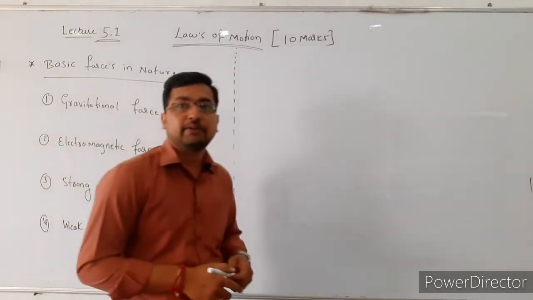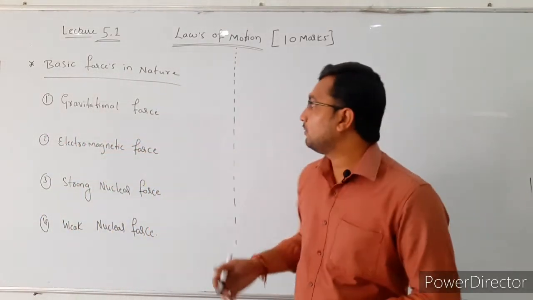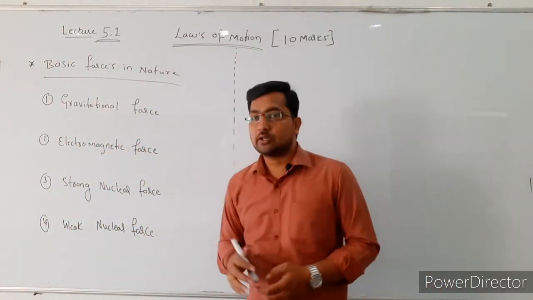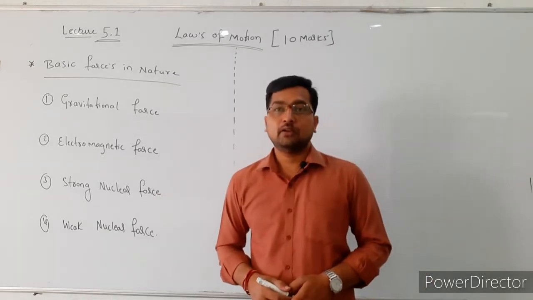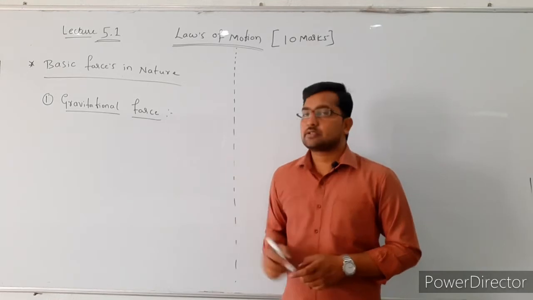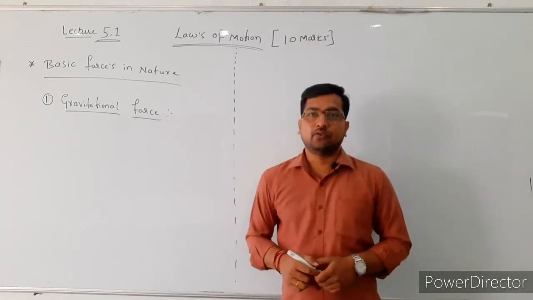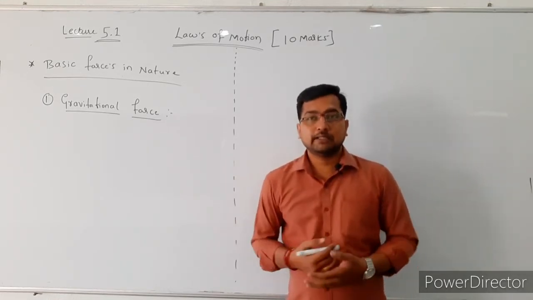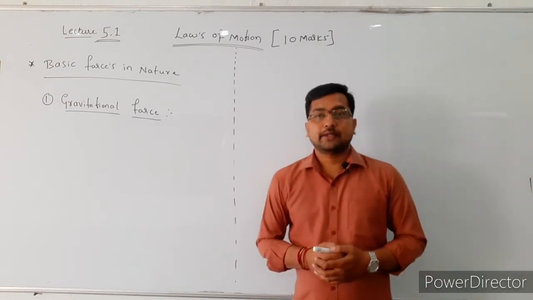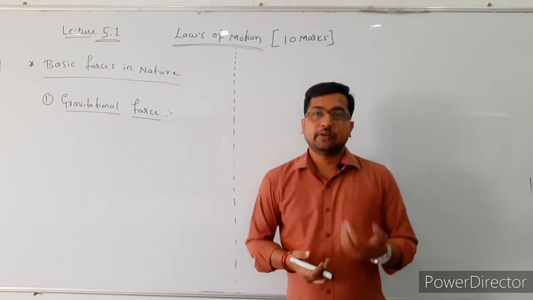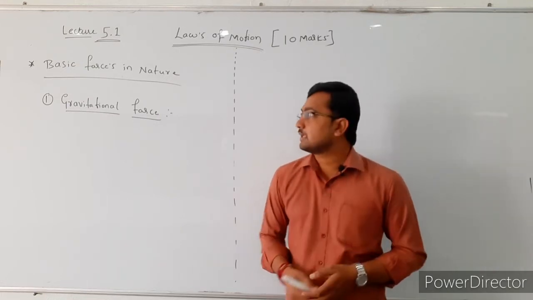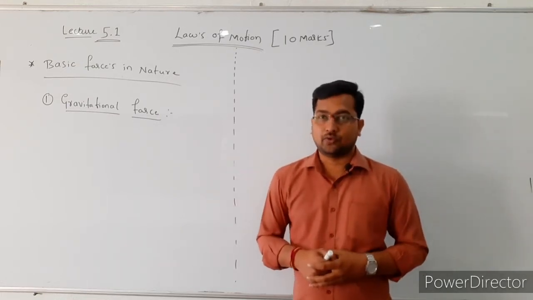The first one is the gravitational force, the second one is electromagnetic force, the third one is strong nuclear force, and the fourth one is weak nuclear force. The first one is gravitational force. So what do we mean by the gravitational force? In the universe, every body attracts another body with a force. That force is known as the gravitational force.